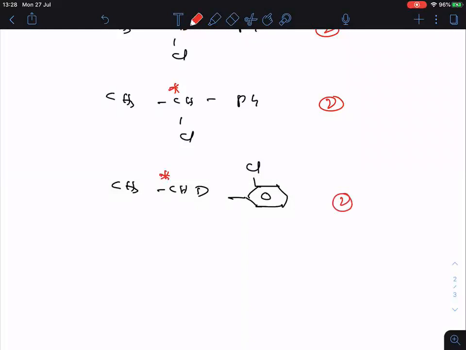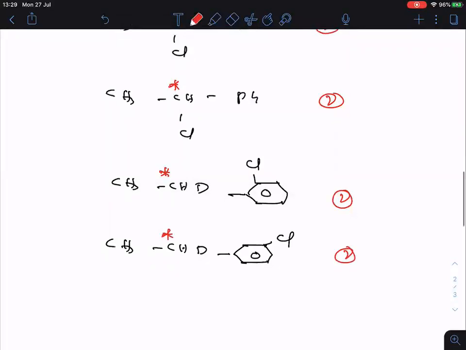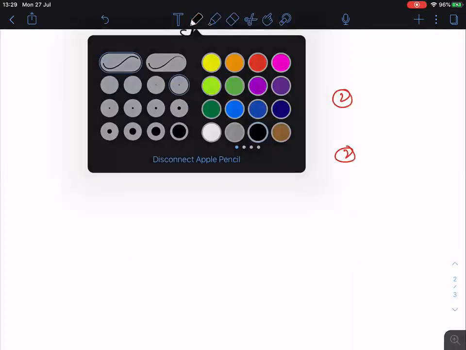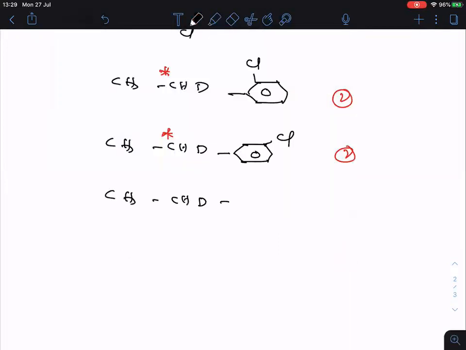Now change the position of chlorine. Clear? But again this is a chiral center too. Now again we can change the position. CH3, CH2, so at the para position chlorine. Again this is a chiral center, so total again 2. Therefore the final answer is 12. Come on, copy.